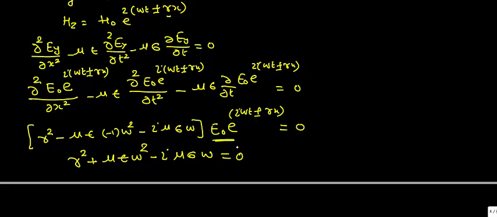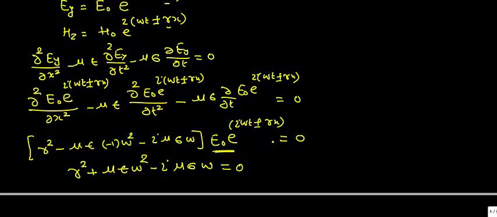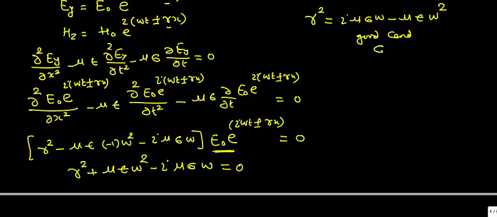Or we can also write this as γ² = iμσω − με ω², if we take both these terms to the other side. Now for a good conductor, the value of the conductivity σ is very much greater in comparison with ωε.